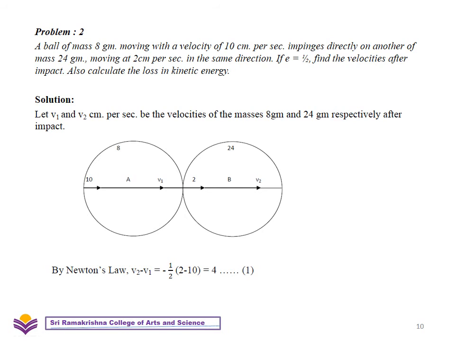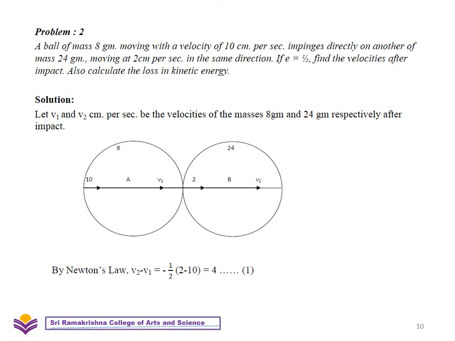Let V1 and V2 be the velocities of the masses after impact. By Newton's experimental law, relative velocity after impact is equal to minus E times relative velocity before impact.